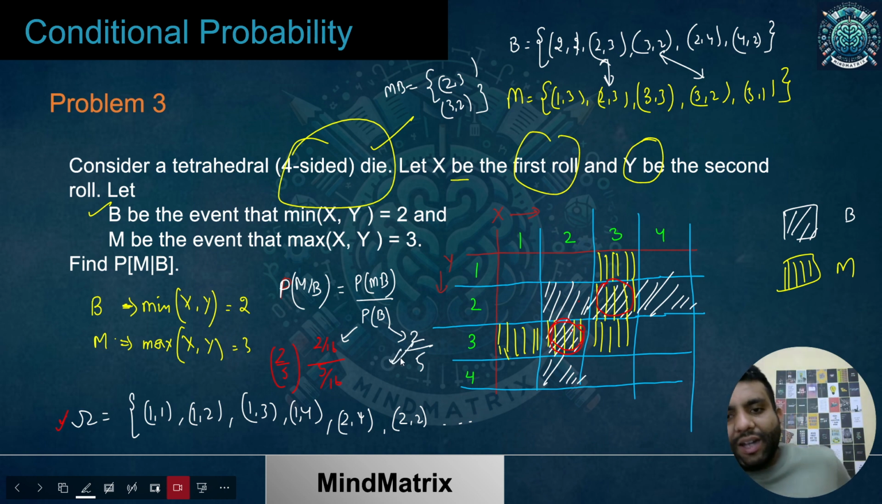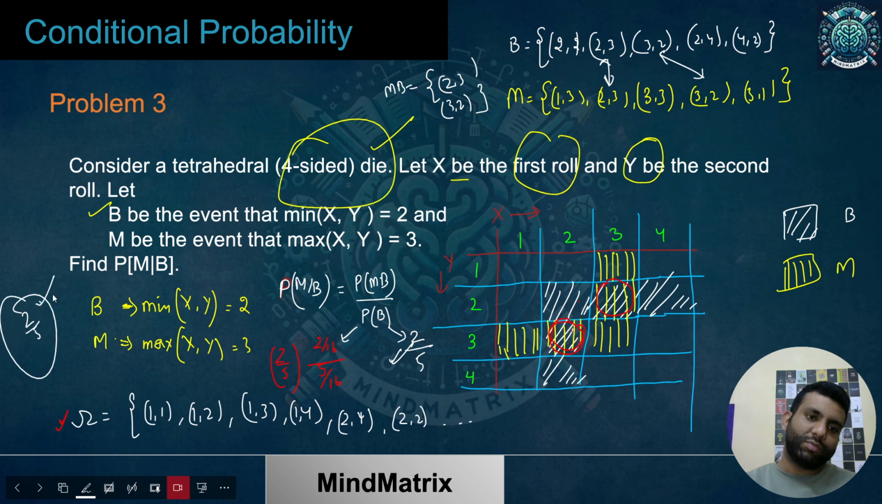So I hope the idea is clear how we could have calculated it. It's a very simple problem. We have solved this problem in an exhaustive way, considering each of the possible things present over here, and then we got the answer as 2 by 5. So these are the problems I wanted to discuss based on conditional probability.